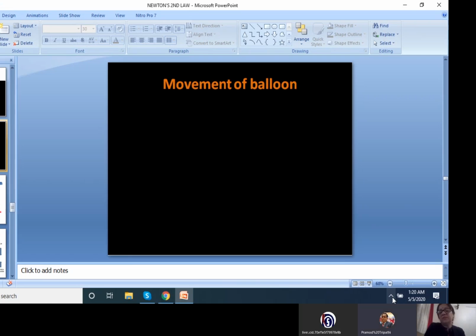Then one more question has come. There are three solids made up of aluminium, steel, and wood of the same shape and same volume. Which of them would have the highest inertia? See, inertia is the property of mass. Whatsoever the volume, whatsoever the size, the object with more mass will have more inertia. If I compare these three, according to me, steel has more mass. But if there is some other object, then whichever has more mass will have more inertia.